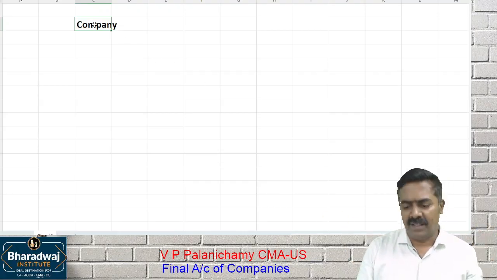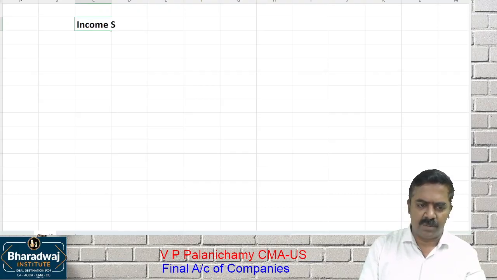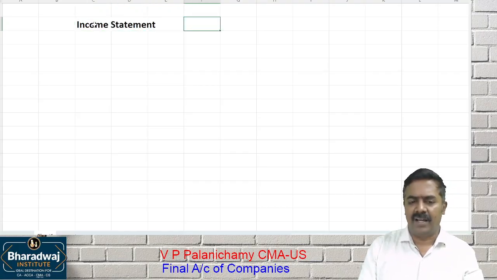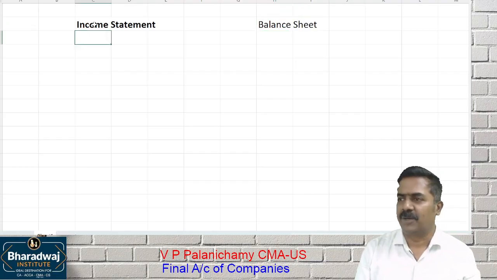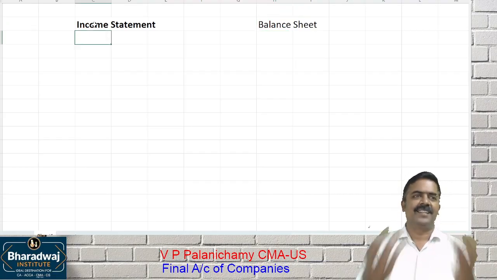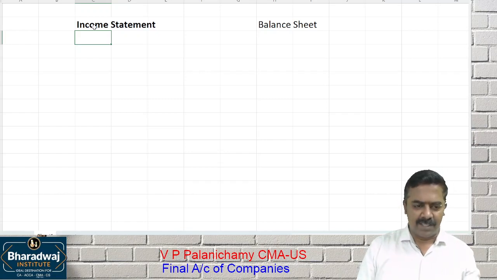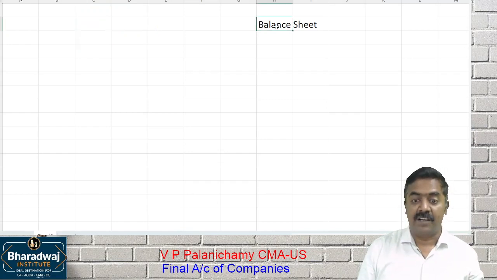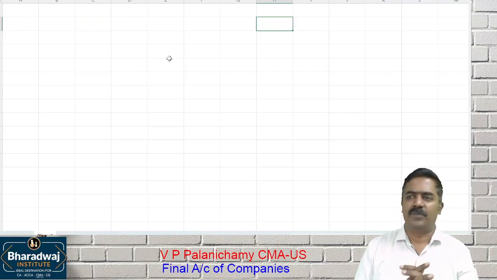So for a company, the trading P&L account, we call it the income statement, and the balance sheet. Is it a private document or a public document? Public document. Anything that is accessible to the public, we call it a public document. When there is a public document, it must be written in a uniform way. What do you mean by uniform way?